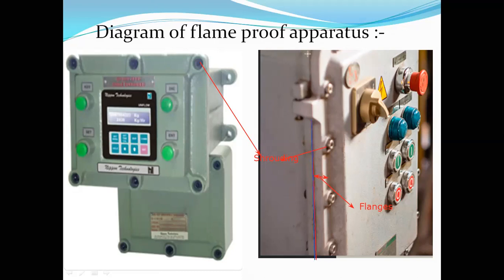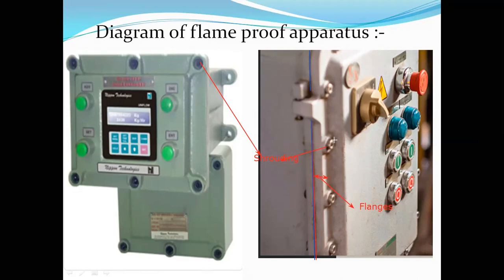So this is a metal to metal contact without any insulating material between them. Metal to metal contact, having 1 inch thickness. So these diagrams basically give an overview of how exactly the flame-proof apparatus looks in the field.